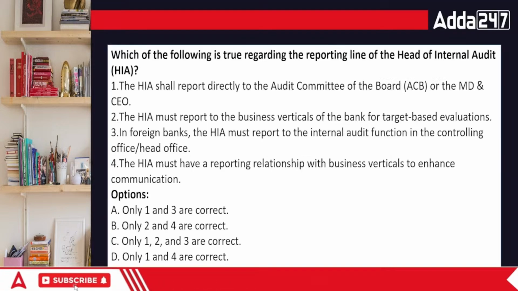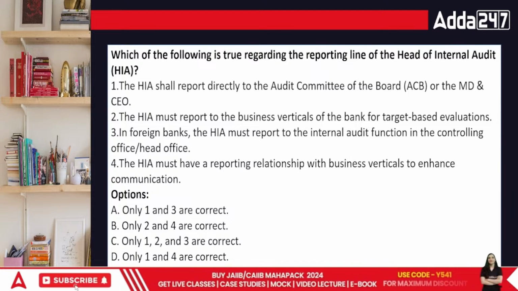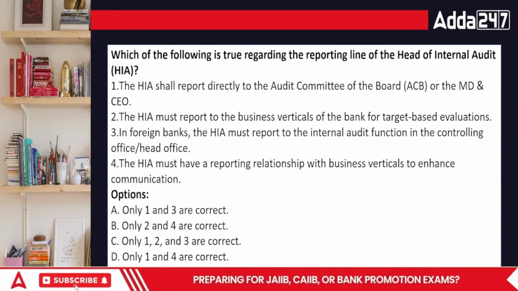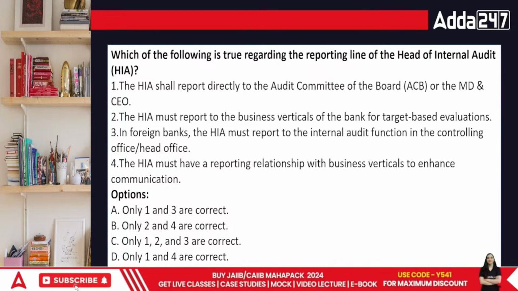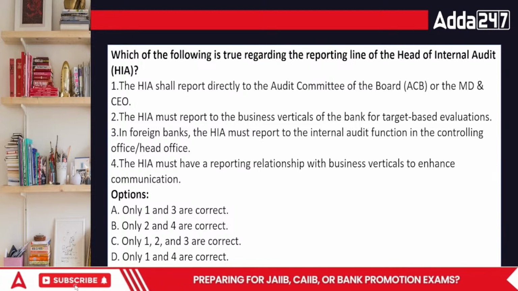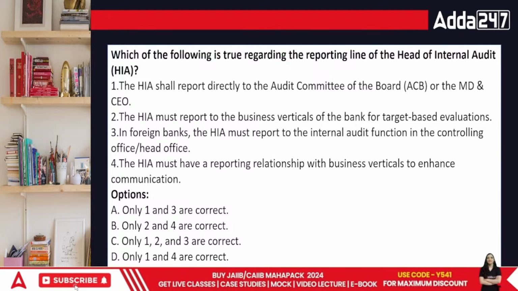Chali. Now comes the next part. In this case, they say, which of the following is true regarding the reporting line of head of internal audit. The HIA shall report directly to the audit committee or the MD and CEO. The HIA must report to the business verticals of the bank for target based evaluations.